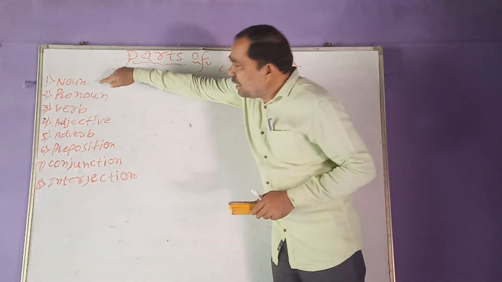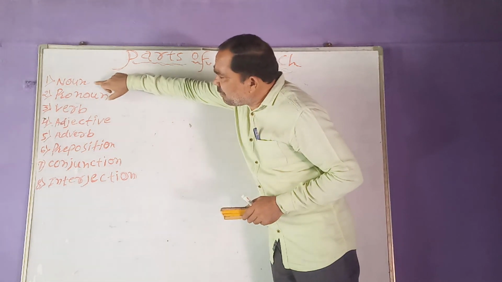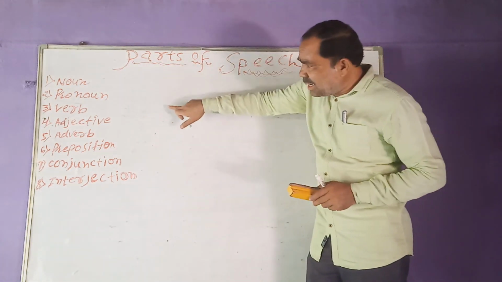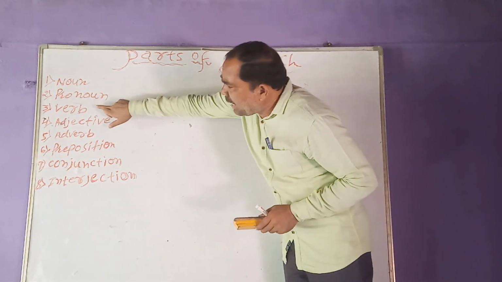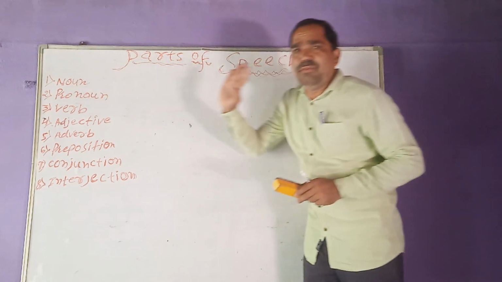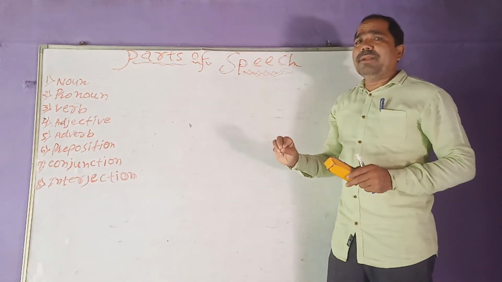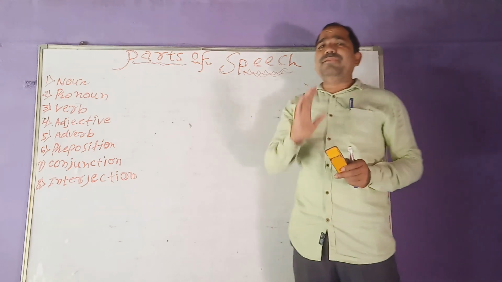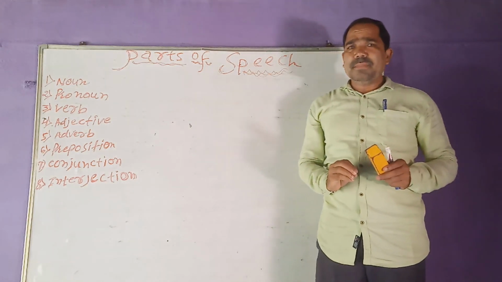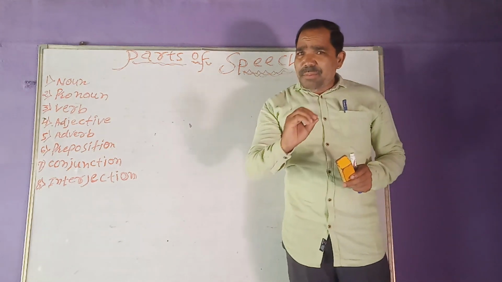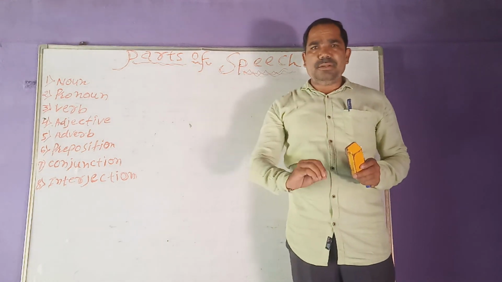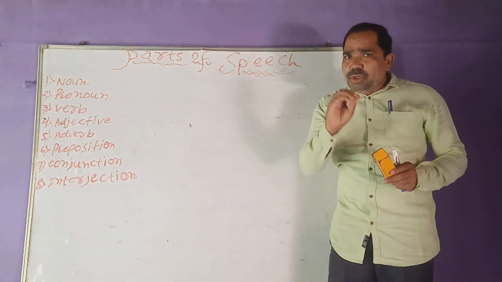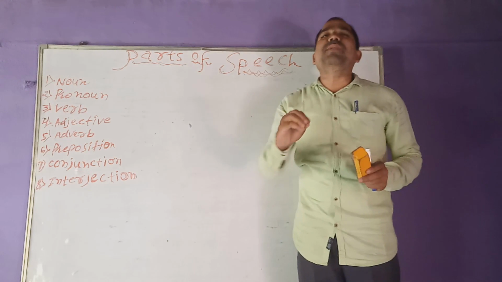As earlier, the definition of noun we have just studied, and pronoun also, and now today we have to think regarding the verb. What is the definition of the verb? The definition of the verb is that verb is a word in English which shows the action of a person, place and thing.